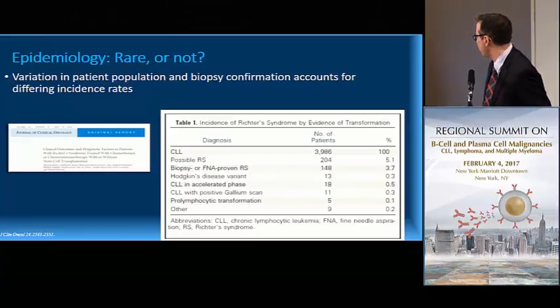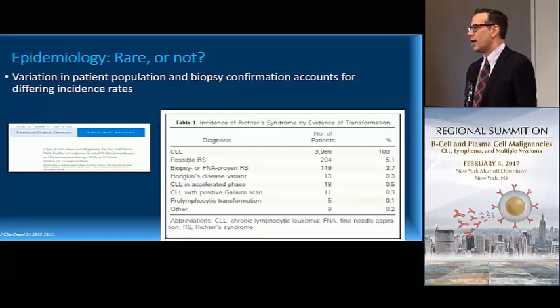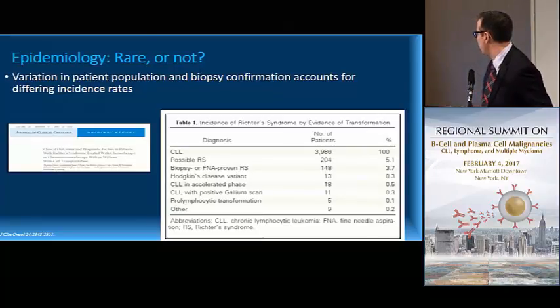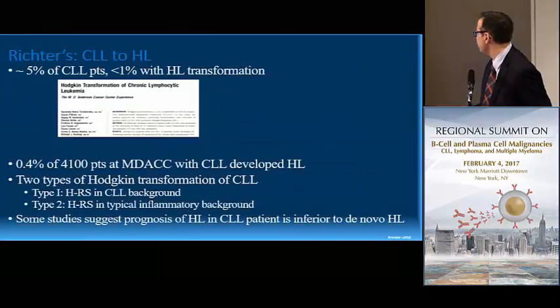Where some of the differences in terms of incidence may have to do with the fact that there are differences in how rigorous an approach is taken to prove that a patient has Richter syndrome. And there are certainly some patients with CLL that have an accelerated or an aggressive course that are thought to be Richter's and ultimately aren't proven to be so. So if you look here at the number of patients who actually had biopsy-proven Richter's as compared to suspected Richter's, there's a little bit of a drop. So overall, I would estimate about 5% of patients, 5 to 10% of patients will develop Richter's.